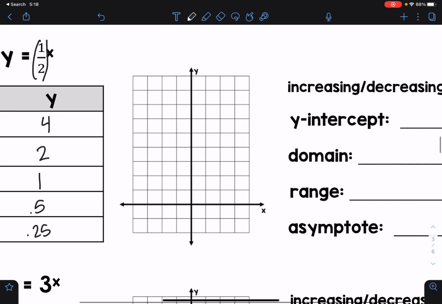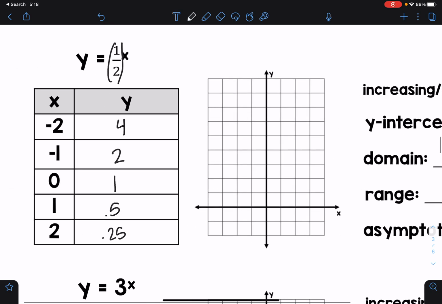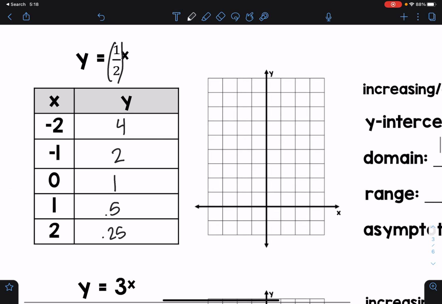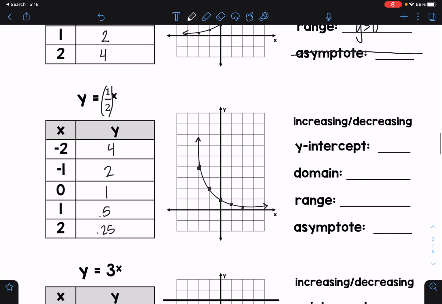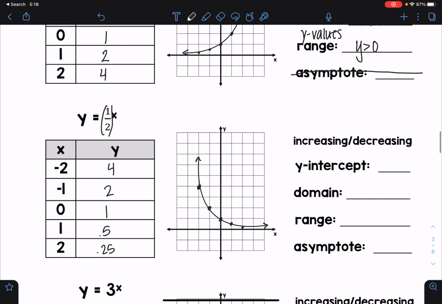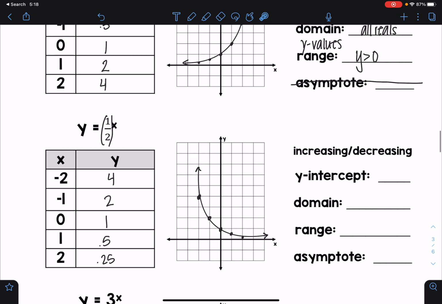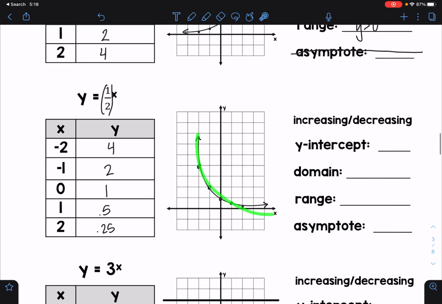Okay, then now I'm just going to fill that out again. So I'm graphing my points. I'm at -2, 4; -1, 2; 0, 1; 1, 1/2; 2, 0.25, about 1/4. So I'm going to create my line again. Perfect. Extending that out, it looks something like this. Notice how this is the exact opposite of what we did above, and that is because our numerator and denominator are flipped. Therefore, I'm going to have a flipped line function here.